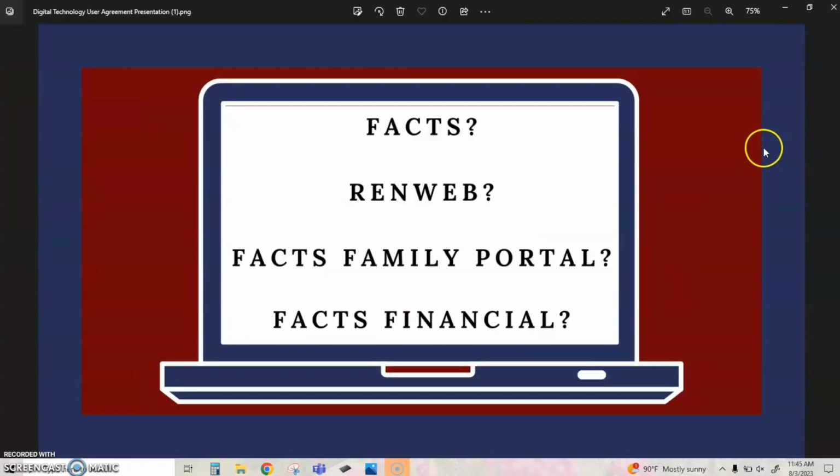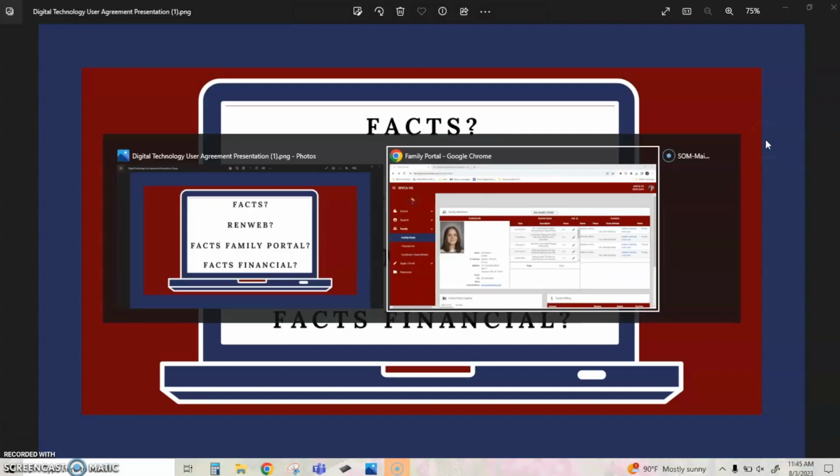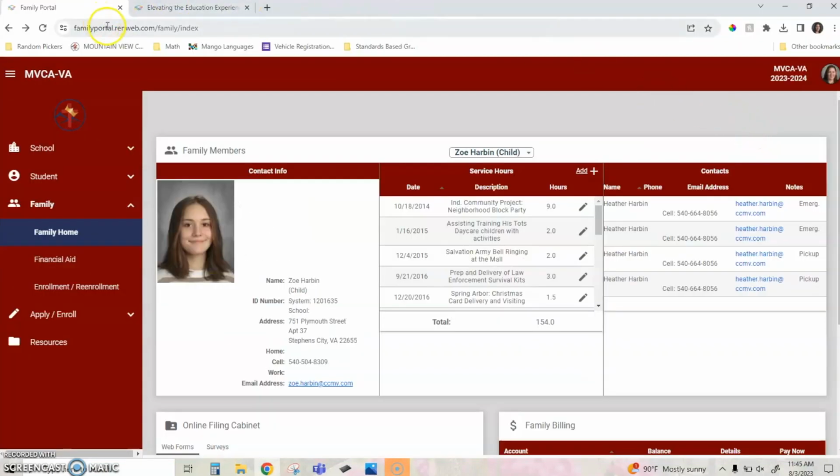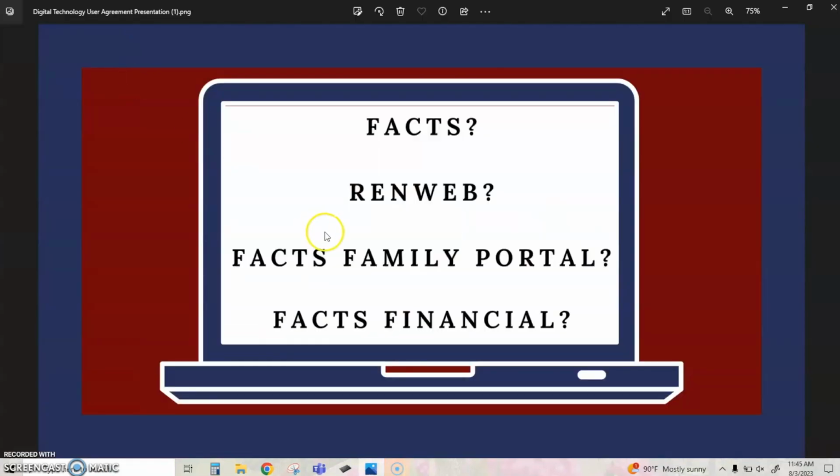So just as a final reminder, when we talk about these 4 things, FACS is the parent company that owns all of the student information system and software. RenWeb used to be the name of FACS Family Portal. The current name is FACS Family Portal, but many of us teachers still refer to it as RenWeb, and you saw when we logged in at the top, RenWeb is actually part of the URL as well.